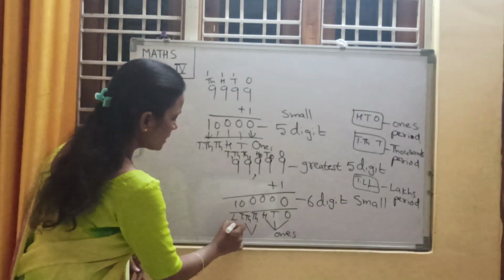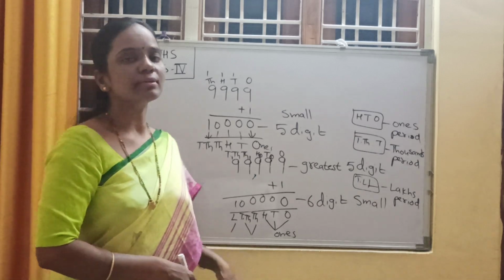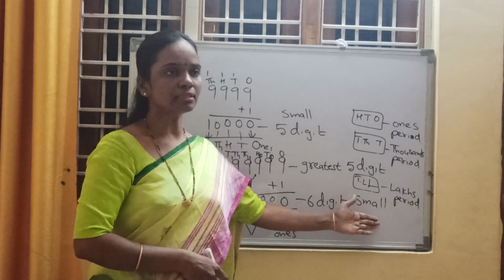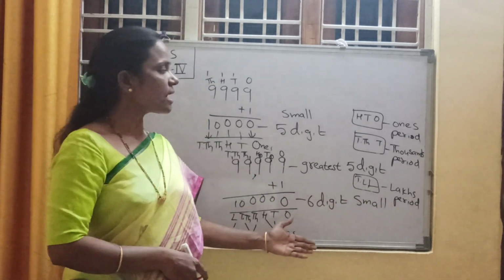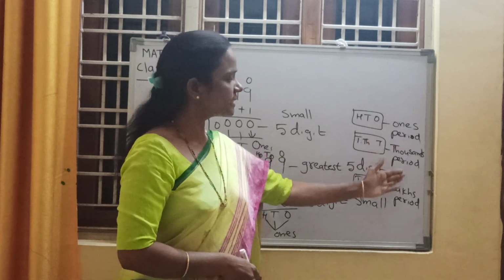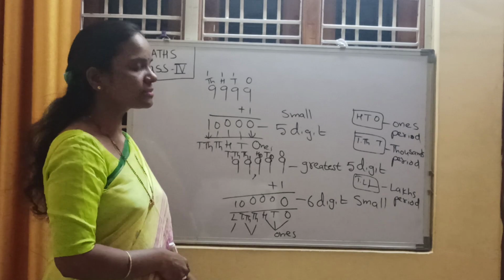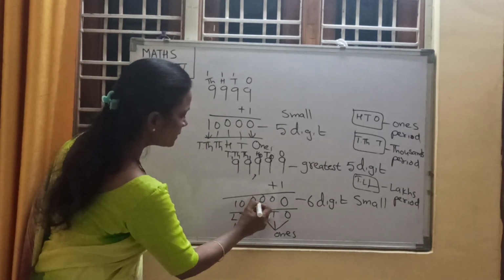Understood, children? So lakhs is another group. So in the Hindu-Arabic system, we will follow these periods. In our Indian system, we put the commas by following these periods. If you put a comma, it is very easy to read a number. Put a comma here.